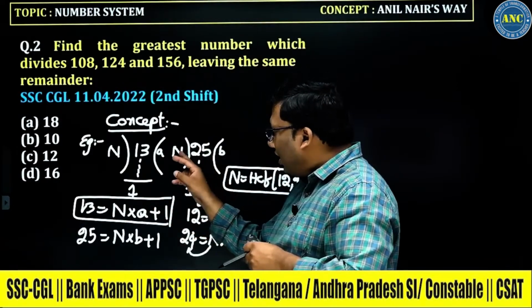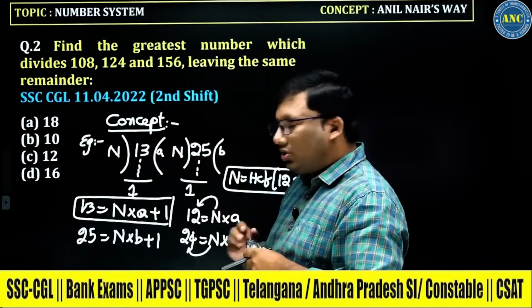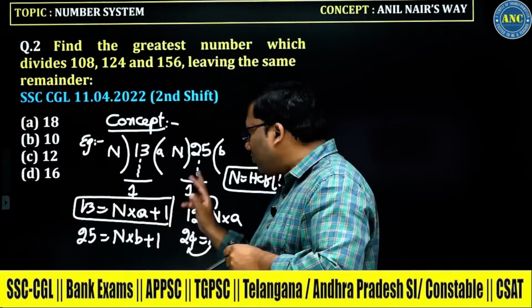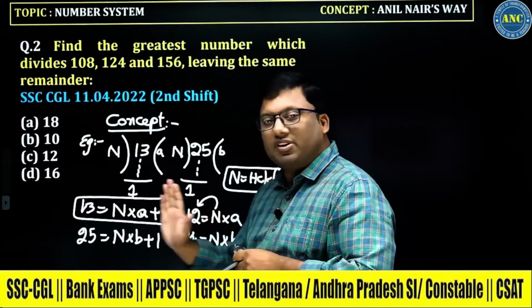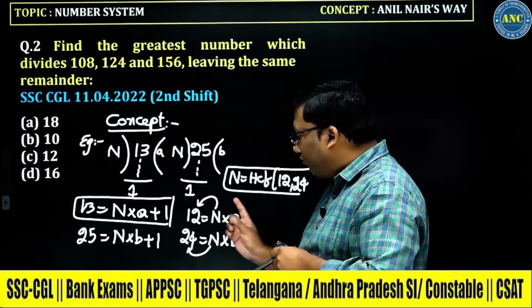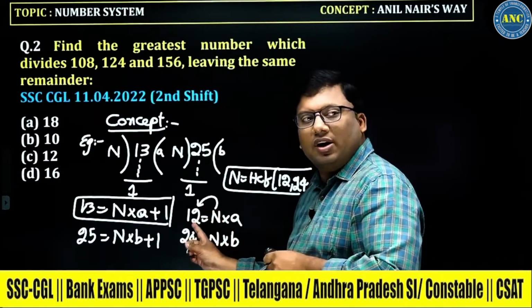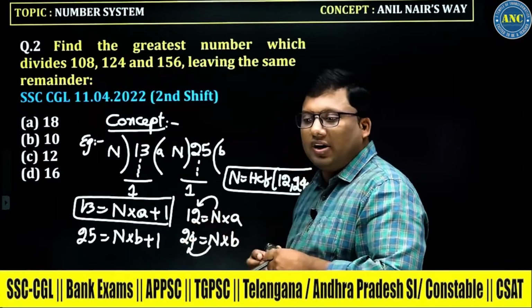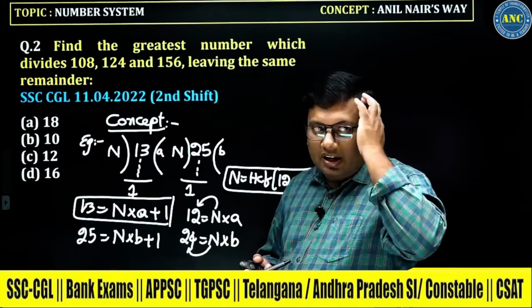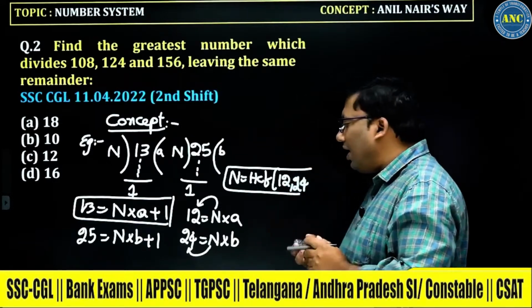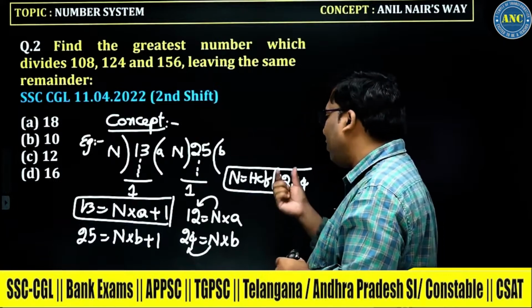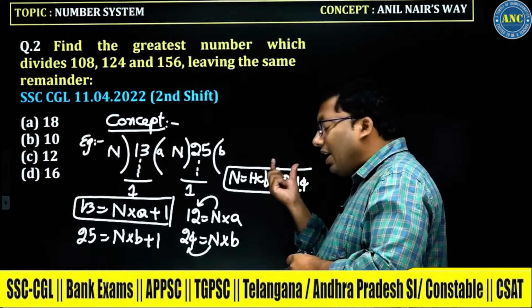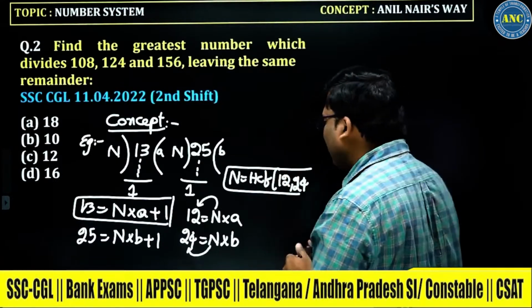25 is n into B plus 1. So 13 is nA plus 1 and 25 is nB plus 1. Plus 1 goes to the left side, giving 12 and 24. n is dividing 12 and n is dividing 24. If n is dividing 12 and 24, n will be a factor, and the highest is the HCF of 12 comma 24.